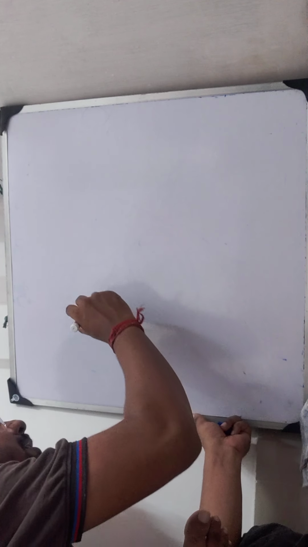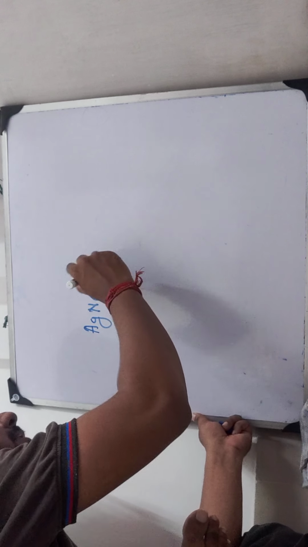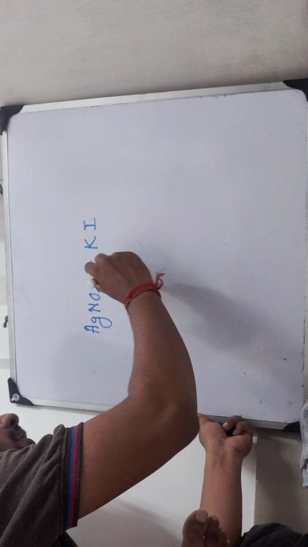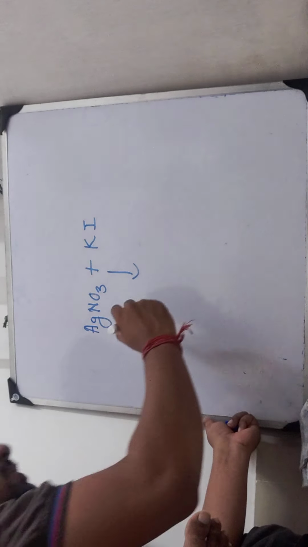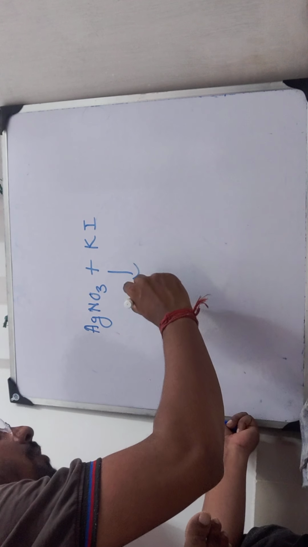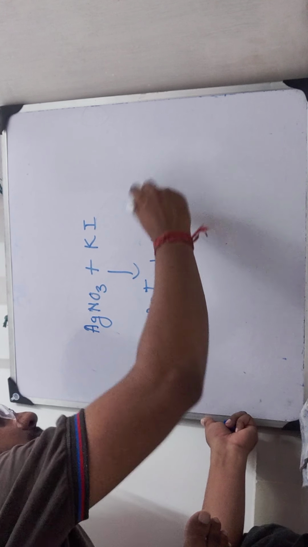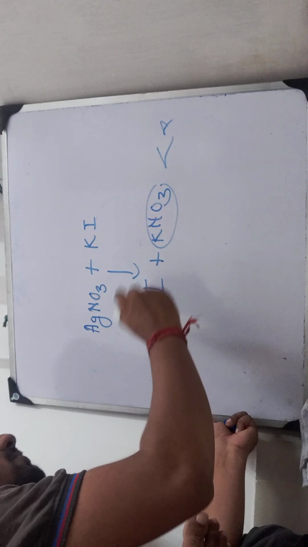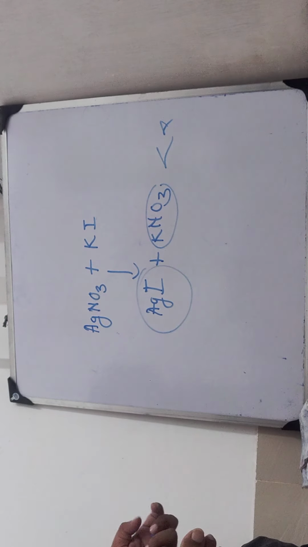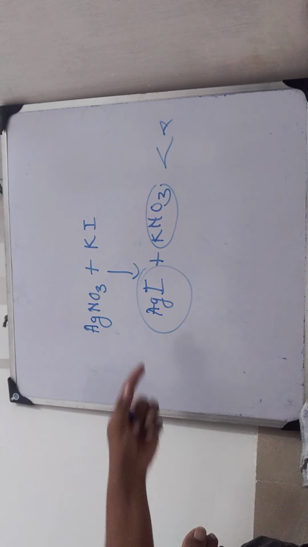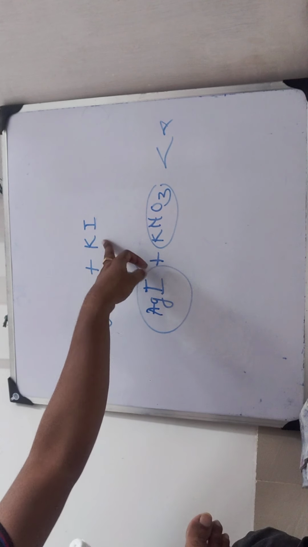Highly diluted silver nitrate is taken and highly diluted potassium iodide is taken. Whenever they react with each other, AgI is formed and KNO3 is formed. KNO3 is soluble, just leave it. This AgI is the main thing. Actually, I didn't take one molecule of KI.